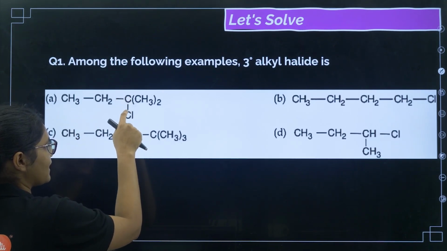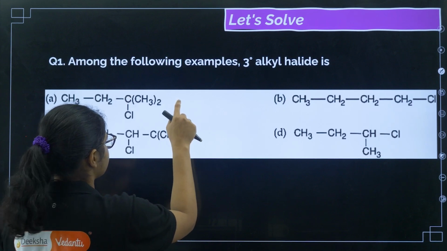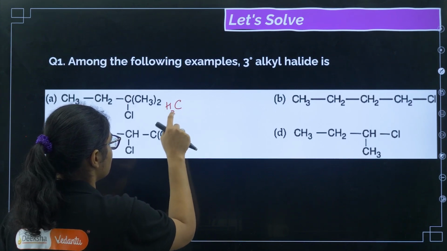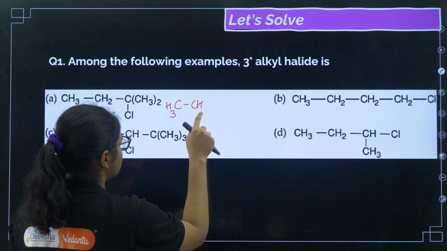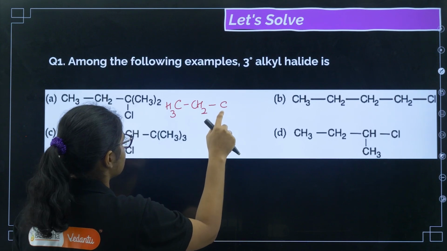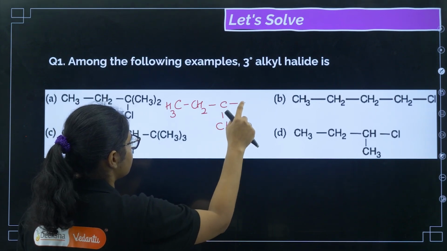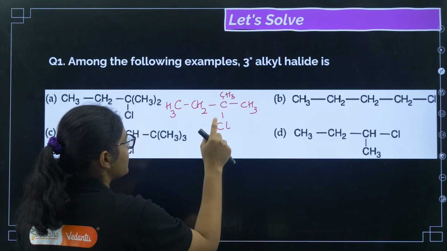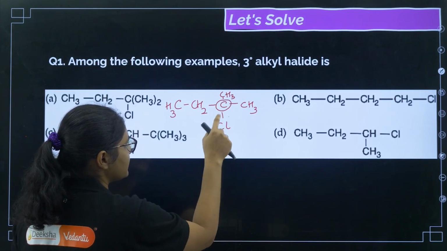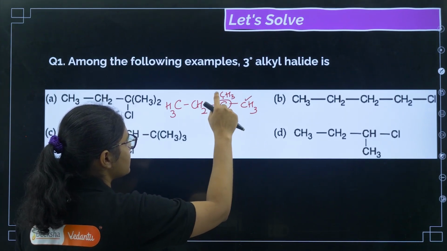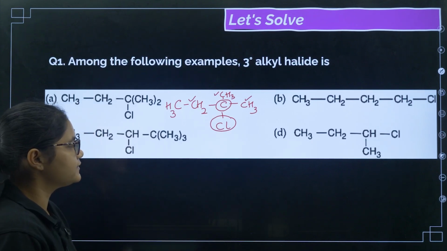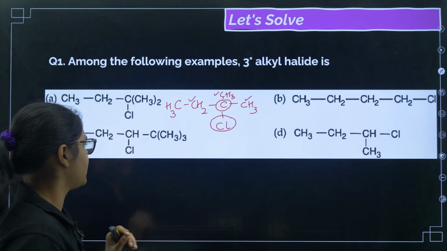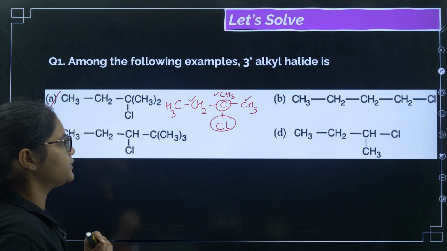So this carbon is having Cl, so I can just draw like this: CH3, then we have CH2, then we have C with Cl, and this side we have CH3, and this side also we have CH3. Now if you see, this carbon which is containing the halogen is attached to 3 other carbons, right? So yes, this is a tertiary group. So the correct answer for this question will be option number A.